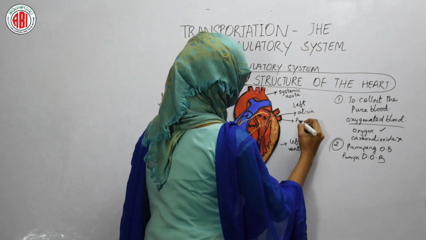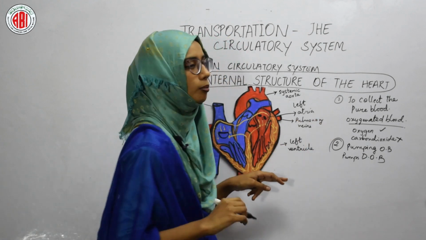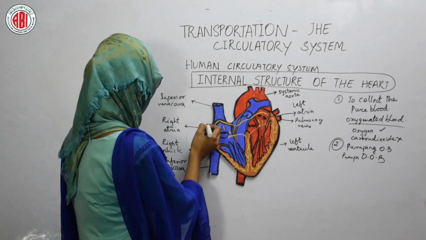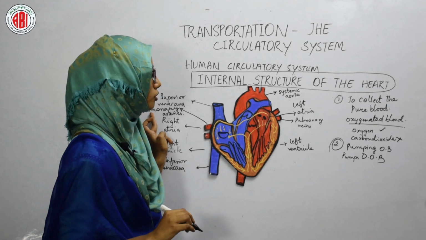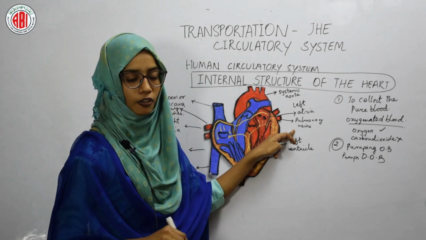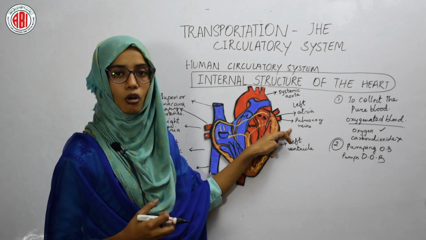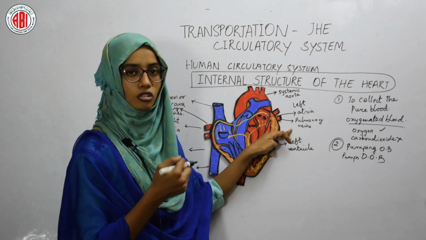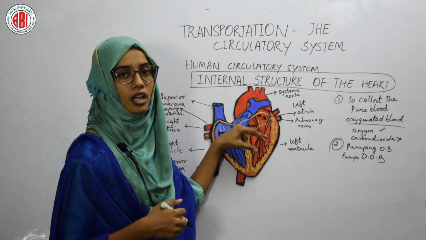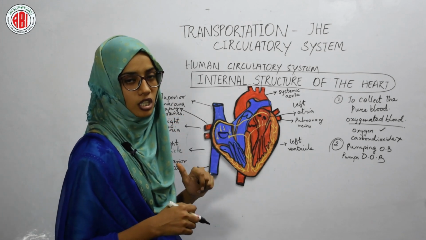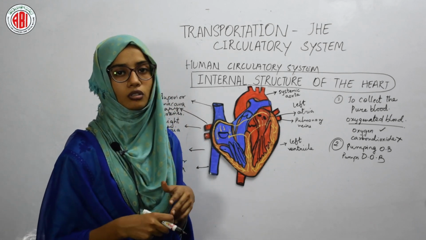These are called pulmonary veins, and these pulmonary veins carry the oxygenated blood from the lungs to the heart, and these are called pulmonary arteries. The function of the pulmonary arteries is opposite to that of the pulmonary veins, because as the pulmonary veins carry the oxygenated blood from the lungs to the heart, the pulmonary arteries carry the deoxygenated blood from the heart to the lungs for oxygenation. All these blood vessels perform different functions to carry out blood circulation.